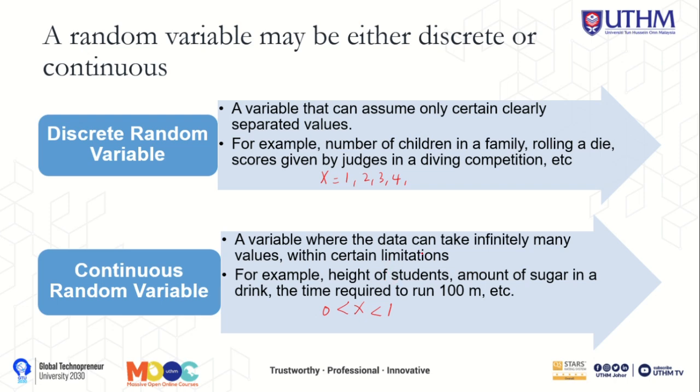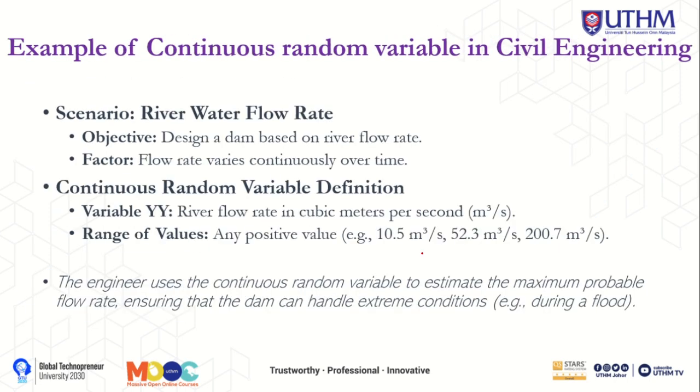Let's take a look at the example of continuous random variable in civil engineering. Consider designing a dam based on the flow rate of a river. The flow rate is a continuous variable because it can take any positive value.